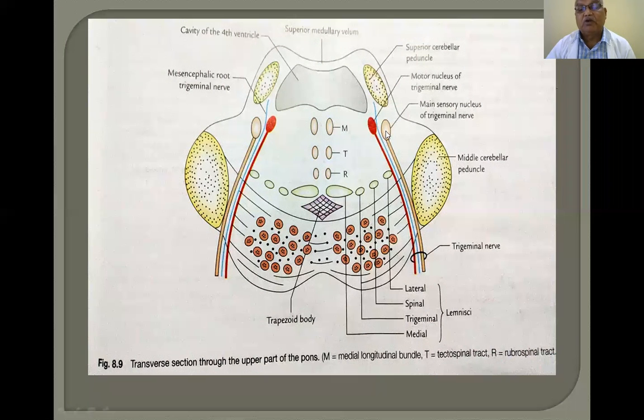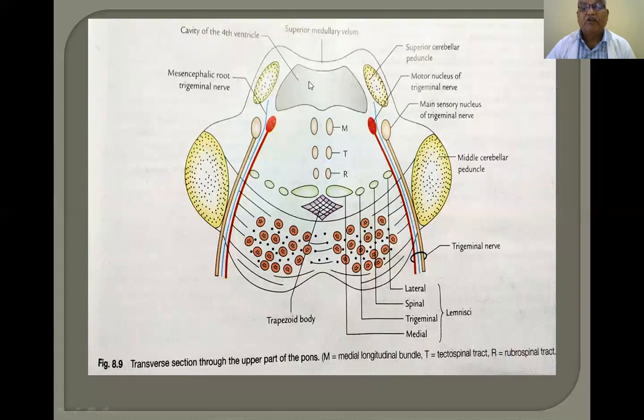In the section of the pons, only two appear, and 4 lemnisci appear, and the middle cerebellar peduncle and superior cerebellar peduncle occur, and the inferior cerebellar peduncle has missed. The trapezoid body has been reduced in size, has become an inconspicuous reticular formation, because the cochlear nerve nuclei do not appear in this part. So, this is the characteristic feature of the section of the pons at the upper part, upper border. These are the characteristic features you can identify by comparing the diagram.